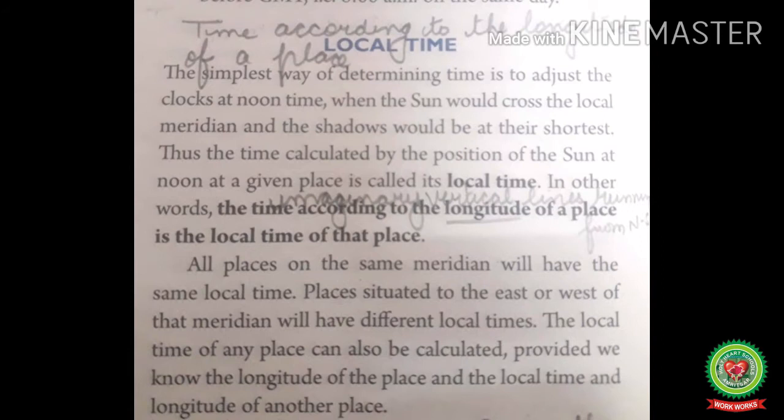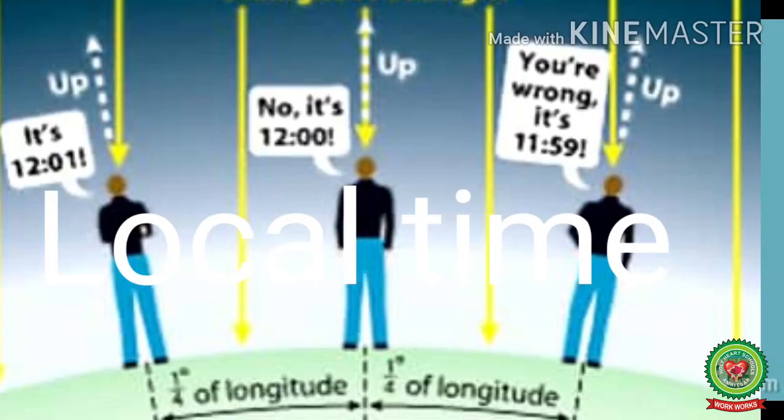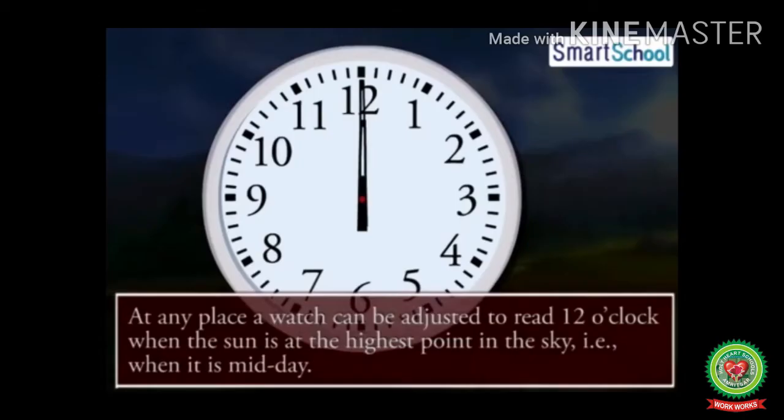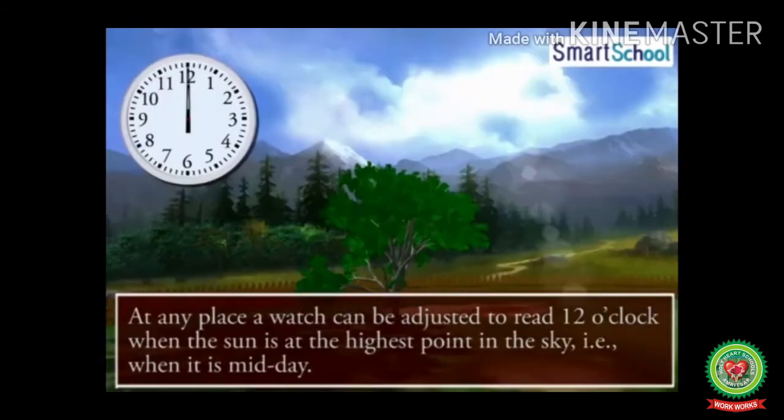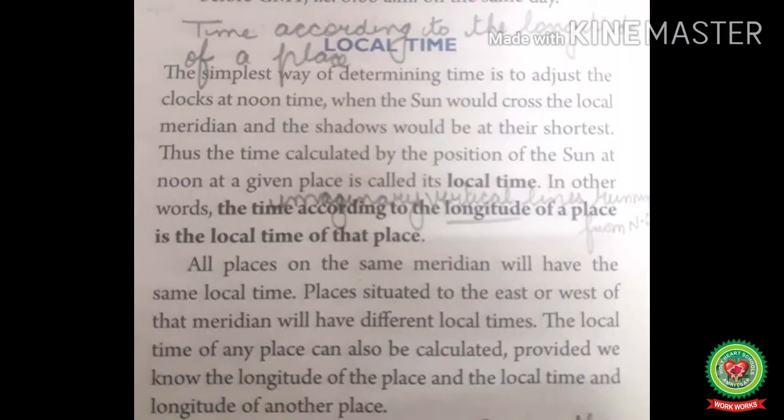But before we start the reading of the topic, let's have a brief about today's topic. First, we are starting up with the local time. Know that Earth rotates from west to east and sun rises in the east. The places located in the east experience sunrise earlier than the west. At any place, a watch can be adjusted to read 12 o'clock when the sun is at the highest point in the sky, that is, when it is midday. The time shown by such a watch is the local time of that place. All the places on the same longitude will have same local time.